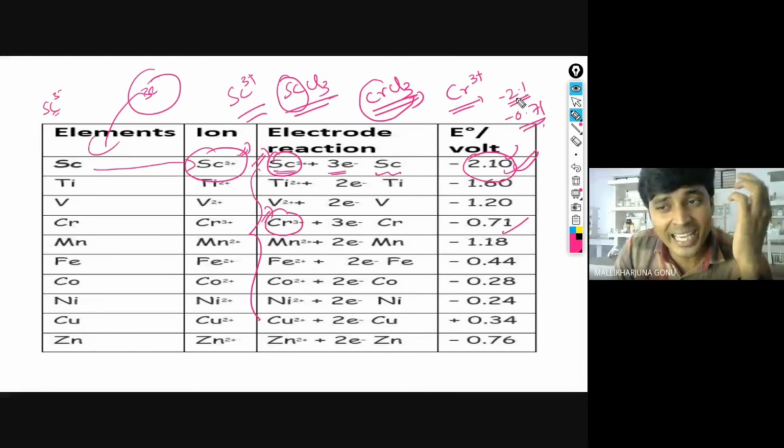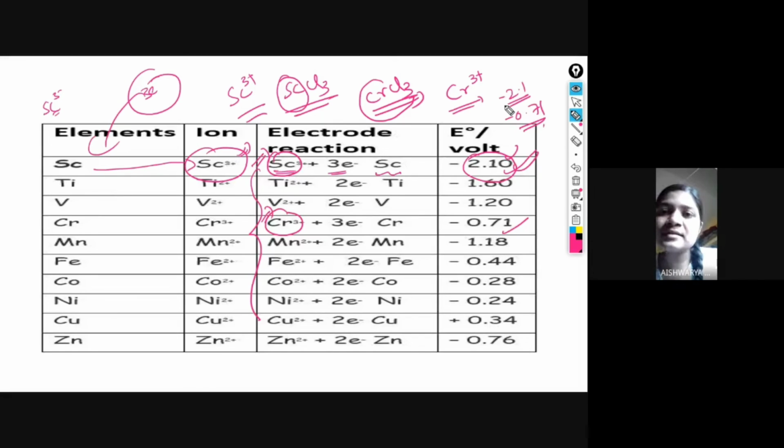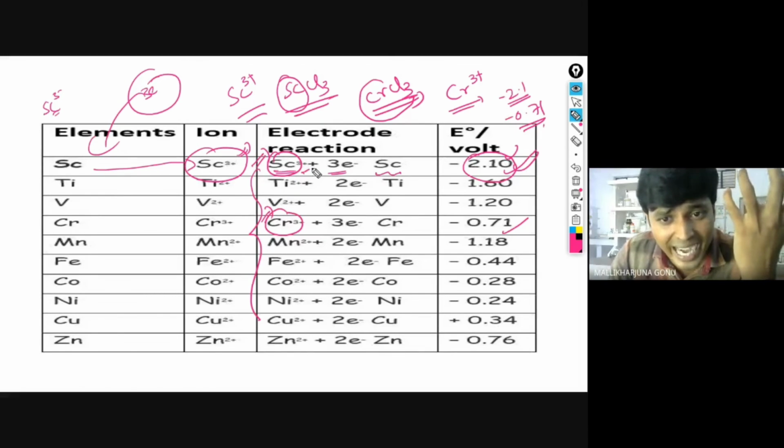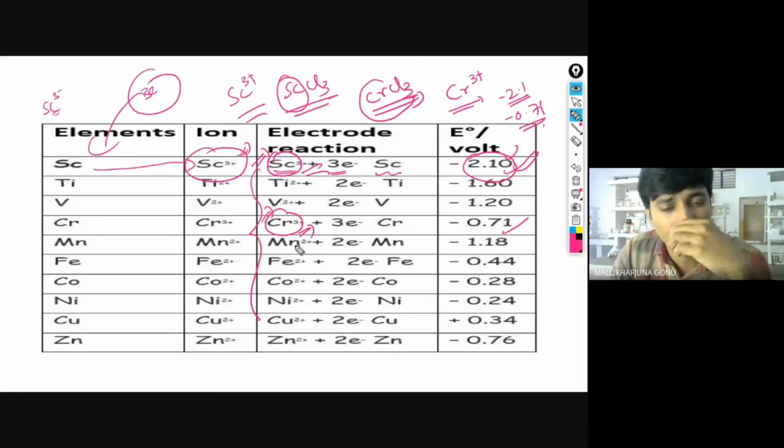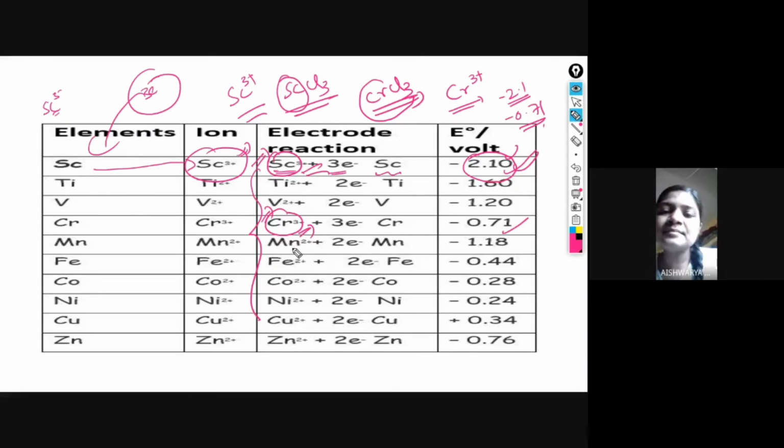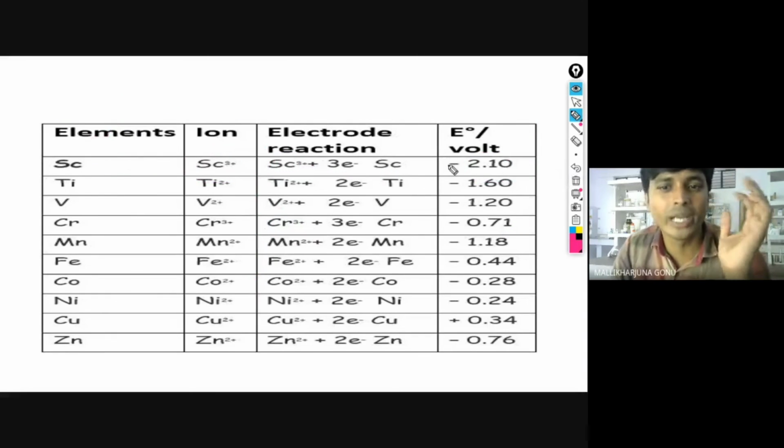-2.1 is more. If it is more negative, is it more reducing or more oxidizing? ज्यादा रिड्यूसिंग है सर। तो अभी कौन सा है, स्कैंडियम या क्रोमियम? स्कैंडियम। So like that. Now you came to the point.